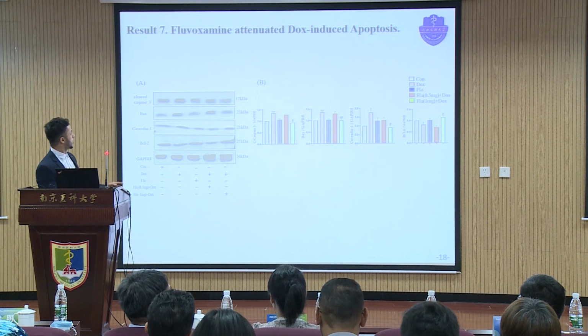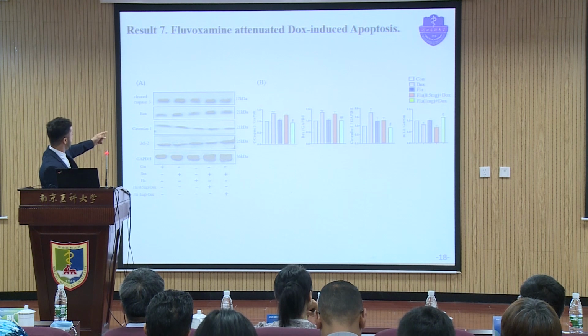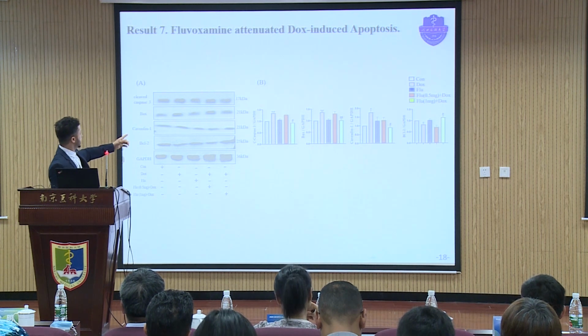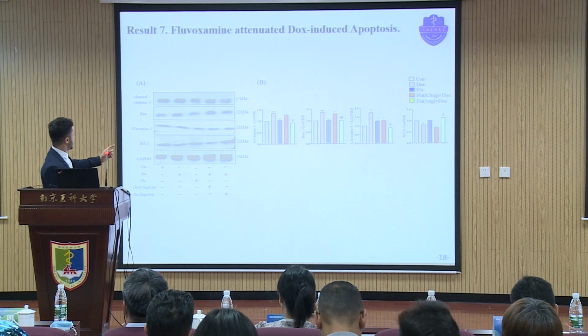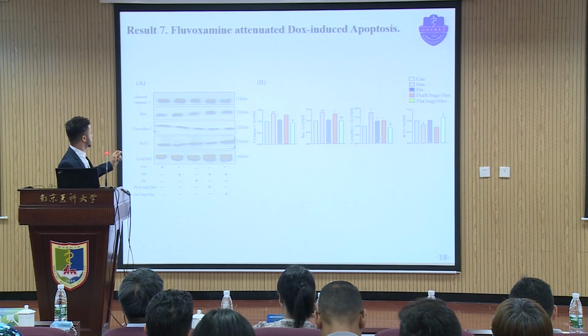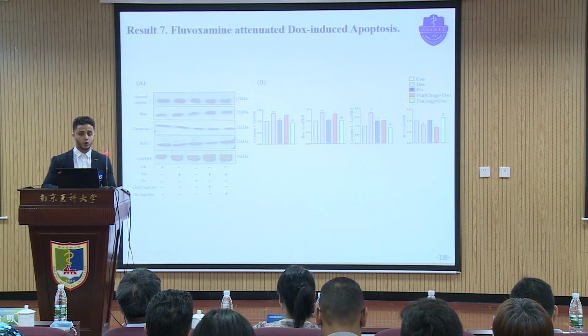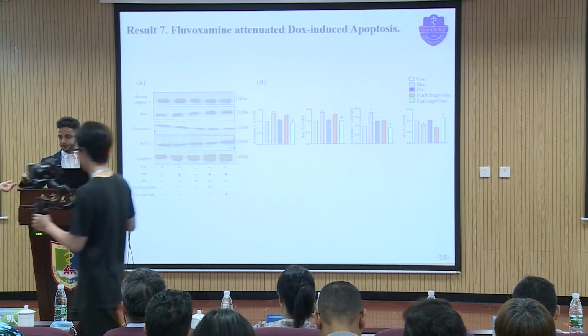So our Western blot results show that the apoptosis-related proteins like Cas-3, Bax, and Caveolin-1 were increased in the DOX group compared to the control group, while the anti-apoptotic BCL2 protein expression level decreased in the DOX group compared to the control group, and the co-treatment with fluvoxamine restored this abnormal change.